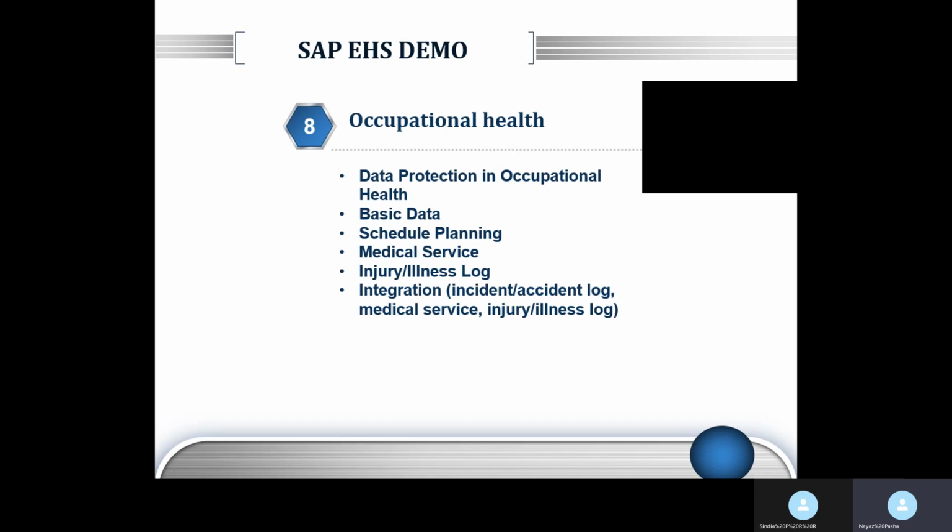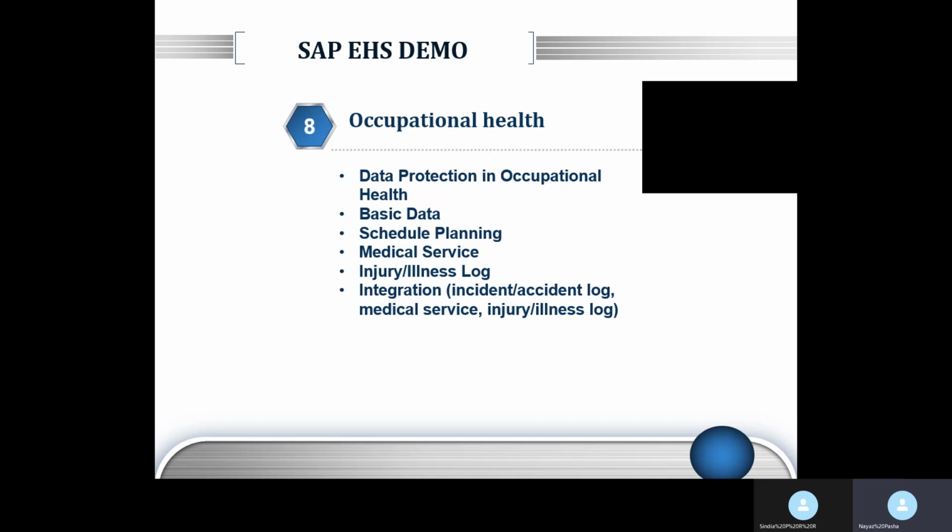Occupational health is our last component, which is completely related to the health and well-being of employees. Here we learn the pre-employment medical checkup, post-employment medical checkup, or even your regular medical checkups. How are they formulated? What is the basis for the various kinds of medical checkups? And vaccinations related to your occupational health can also be created in this.